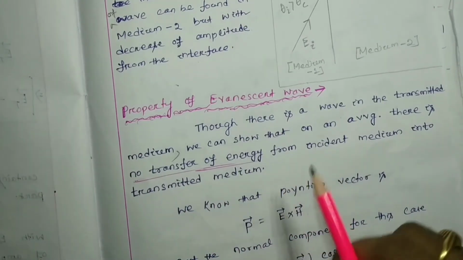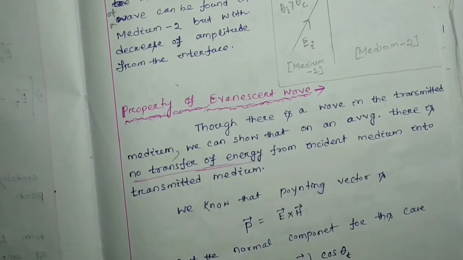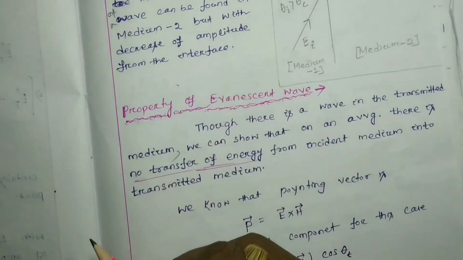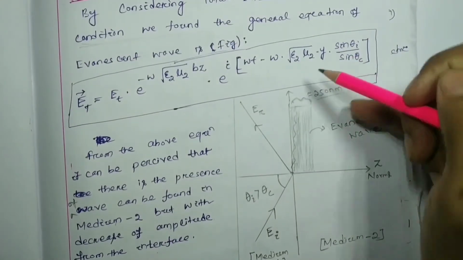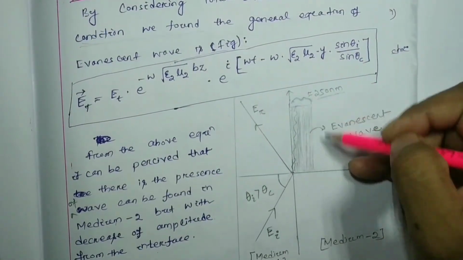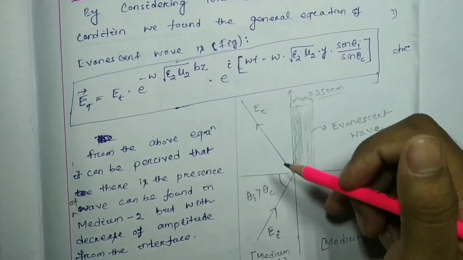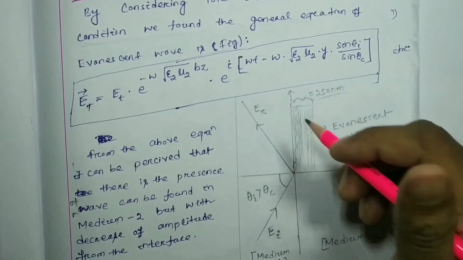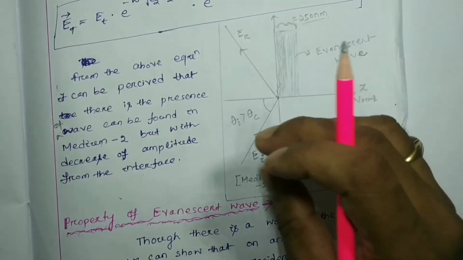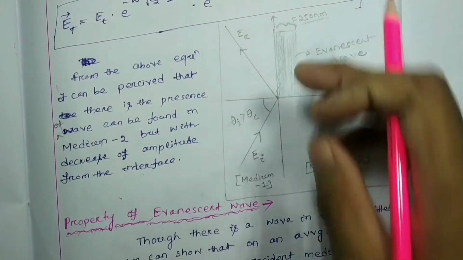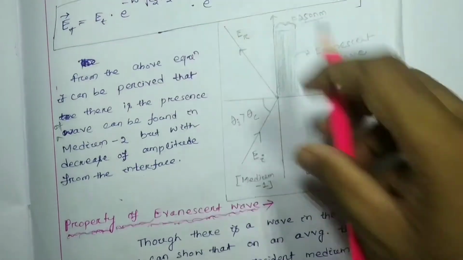The expression shows there is a wave in the second medium, but total internal reflection says no energy propagates from medium 1 to medium 2 because it is totally reflected in the same medium.